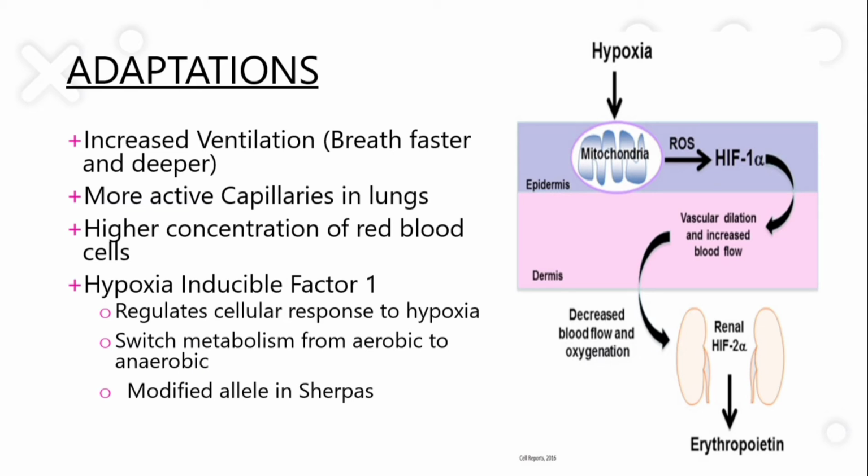And the next one is higher concentration of red blood cells. The more red blood cells in the blood, the more oxygen can be carried. And the most important one is hypoxia inducible factor 1 or HIF1, which regulates the cellular response to hypoxia. It switches metabolism from aerobic to anaerobic, and modified alleles of HIF1 can be seen in the population of Sherpas.